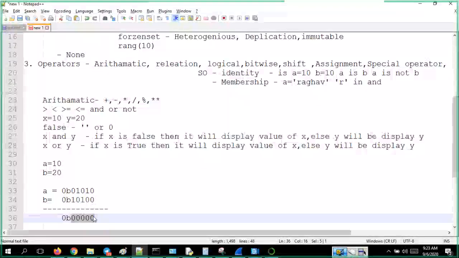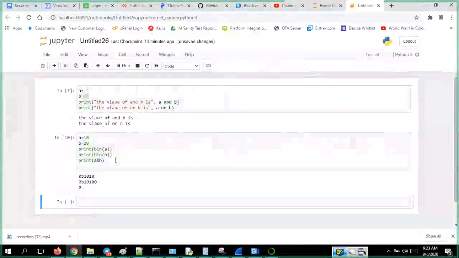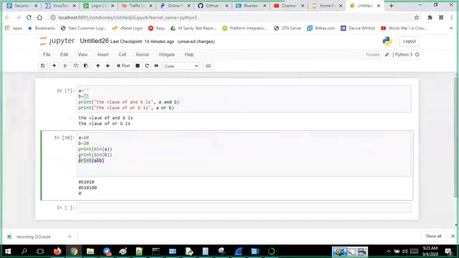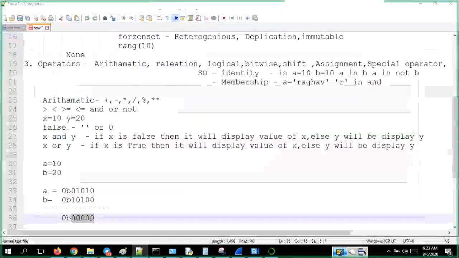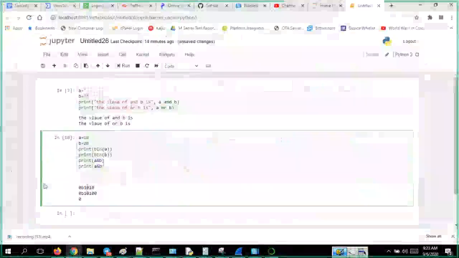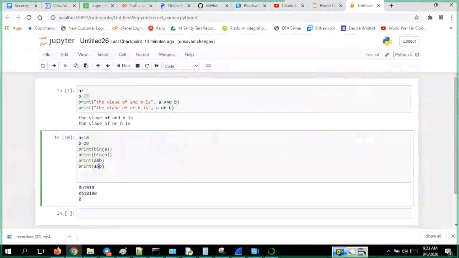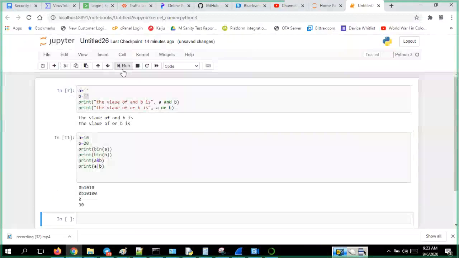So what all logical operators do we have? AND is there. OR is there. So what is the OR? Just a pipe symbol you have to give, like this. This is the pipe symbol. So this will give you 30.